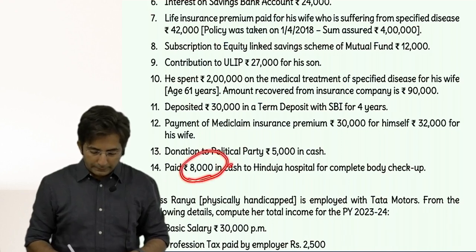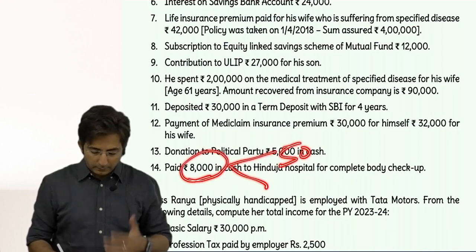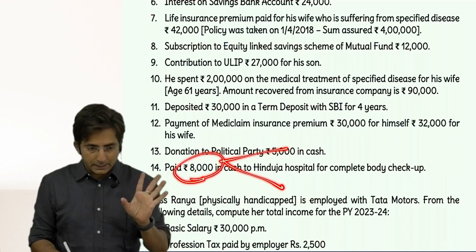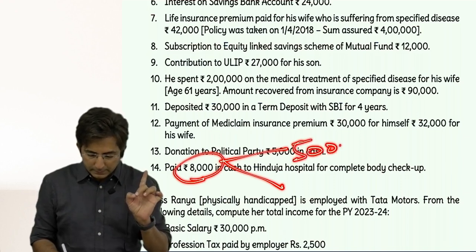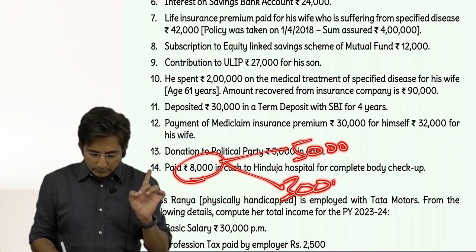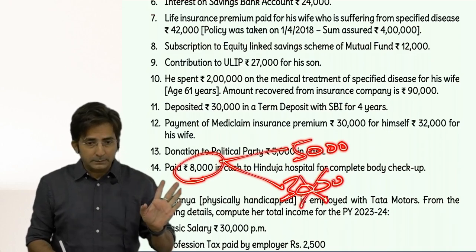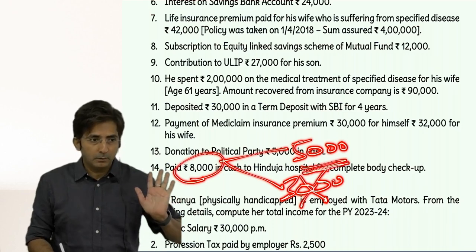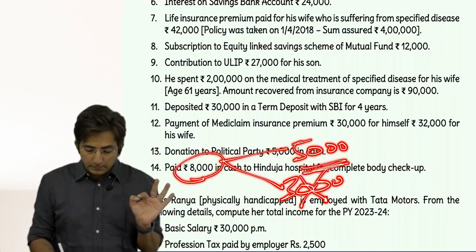No, out of 8,000 only 5,000 is eligible. Yes, even my statement was wrong right now. Technically, the answer is right, but technically I should have said it like this. Out of 8,000, you will scrap 3,000. And we have got only 5,000 as eligible. Okay. So 5,000 is eligible.